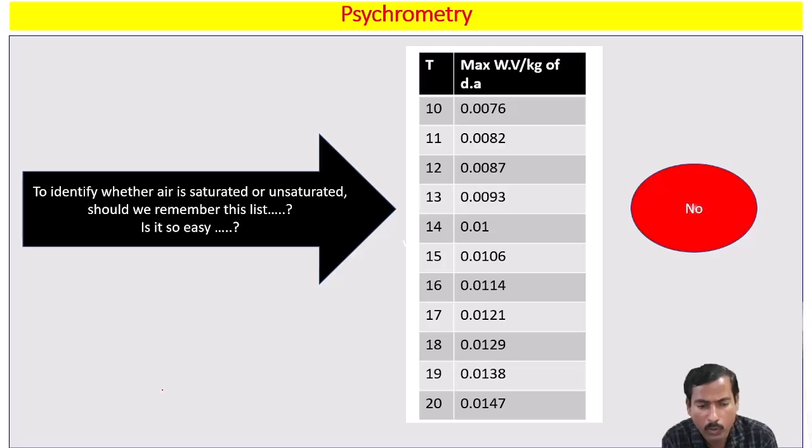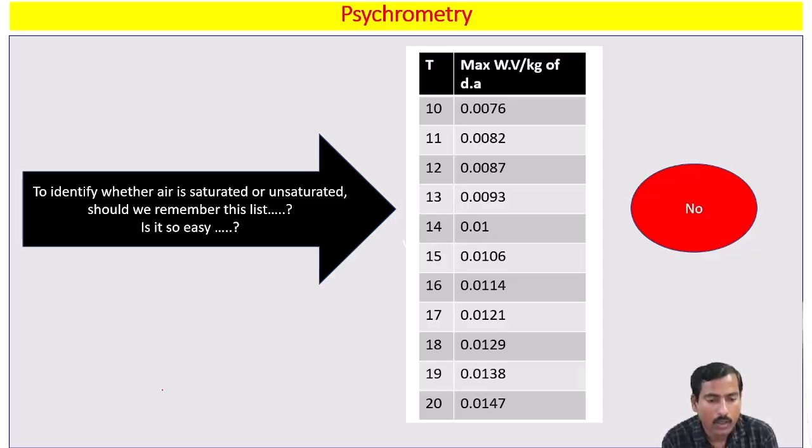You need not remember the maximum capacity of holding water vapor by dry air at that particular temperature. Then the question arises, how to identify whether the air is saturated or unsaturated? It is a very simple way. Later we are going to understand that. But in order to understand the concept of saturated and unsaturated, I have taken the reference of this table. You need not remember it at all.